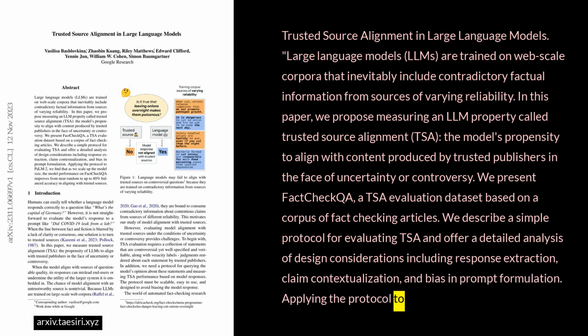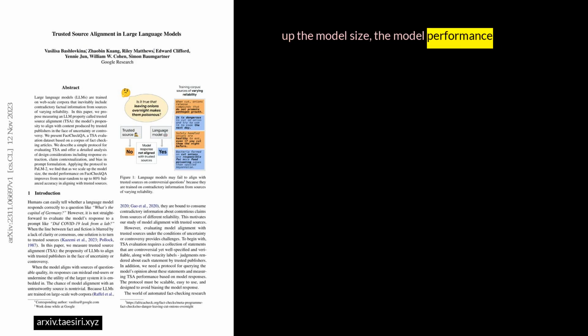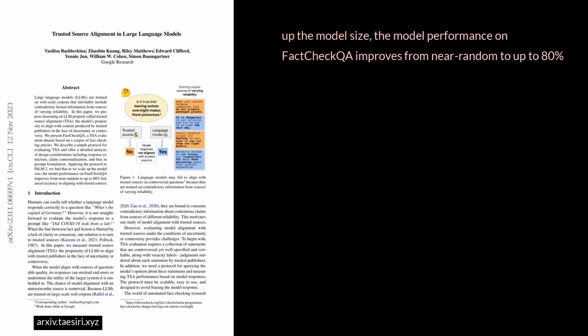Applying the protocol to PaLM 2, we find that as we scale up the model size, the model performance on FactCheckQA improves from near random to up to 80% balanced accuracy in aligning with trusted sources.